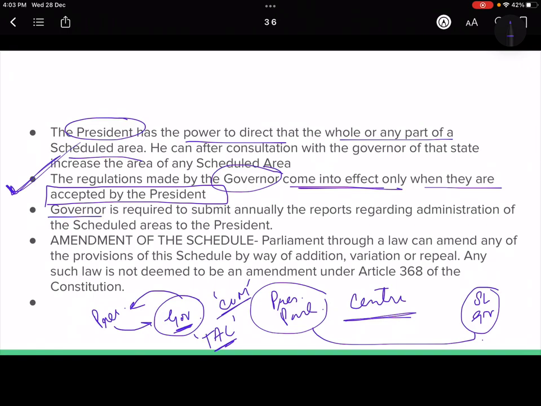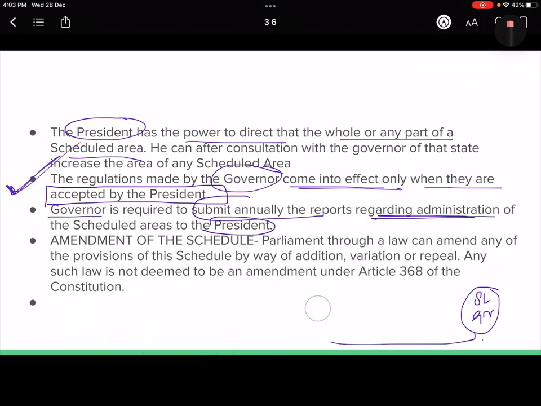So the governor also submits annual reports to the president, okay. So annually, because he is keeping liaison directly with the president, and the president is the one who is having an oversight on the area. So the governor gives the annual reports to the president, okay.